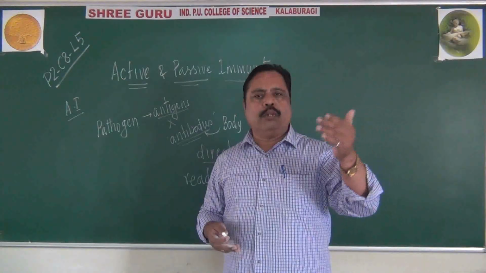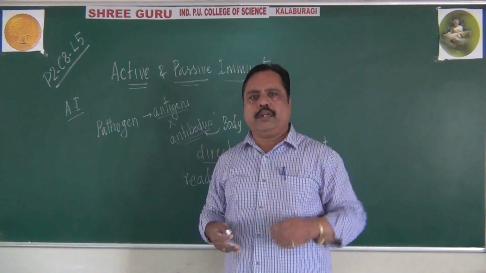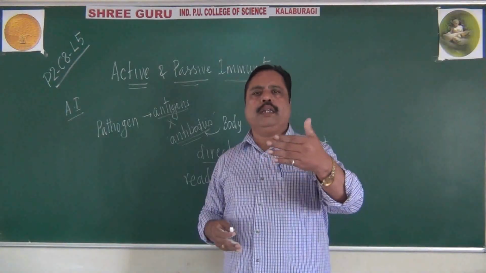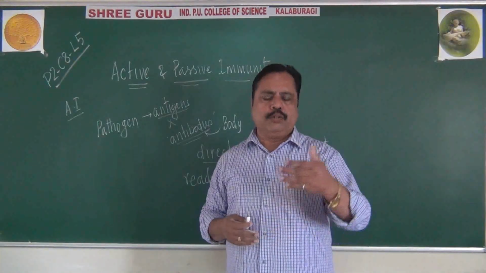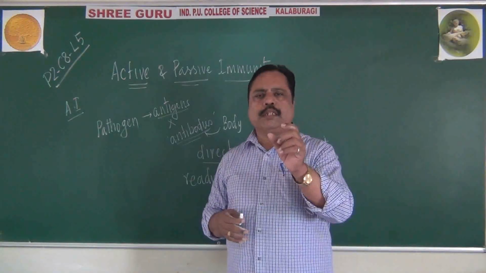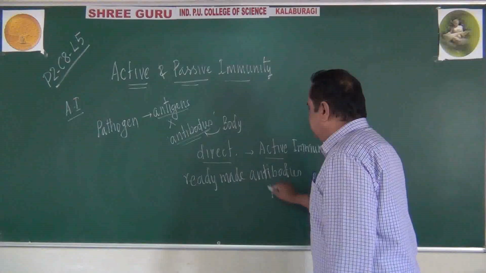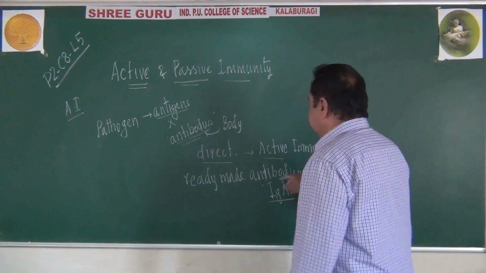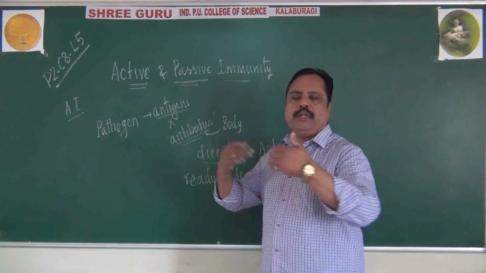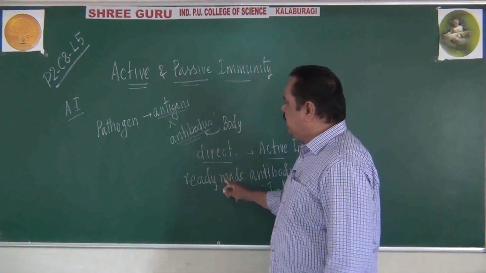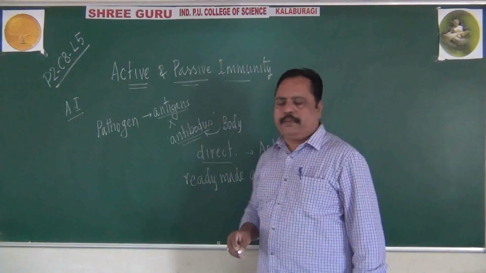They are acquired through the milk, colostrum. You might have heard that word, colostrum. It is the first formed milk after parturition, when the woman has undergone parturition. That milk contains IgA antibody, you may remember. This IgA antibody is given to the child through the mother's milk. Now that is called passive immunity.